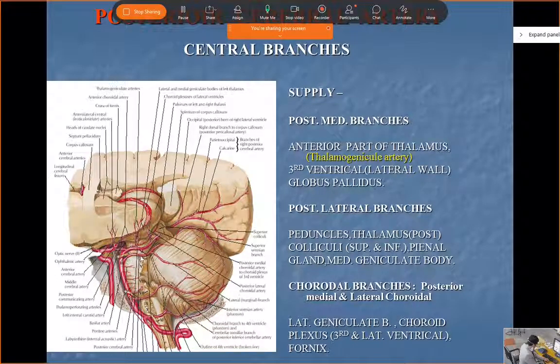Okay, this is the superior cerebellar going into cerebellum. This is the anterior-inferior cerebellar going to the inferior surface of the cerebellum. This is the posterior cerebral. It's going into cerebrum, not cerebellum. Okay, so again, these are the branches which are going and piercing. So this is the thalamus. So it goes and supplies the thalamus. Similarly, these are the thalamo-geniculate arteries. You don't have to remember this, just have an idea that these are the branches coming up from the different arteries which are going and supply the subcortical areas of brain.